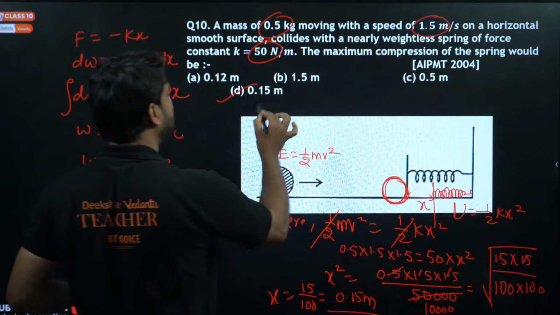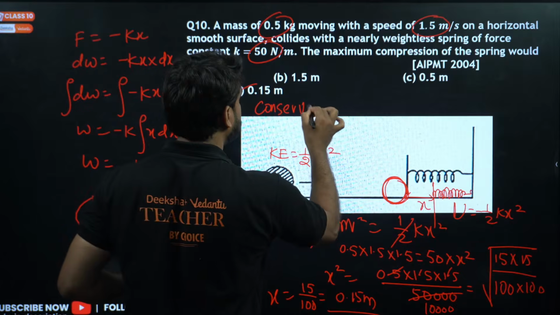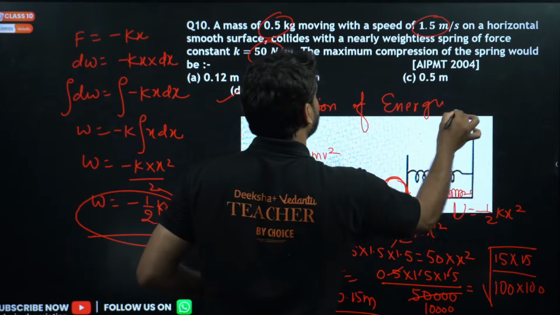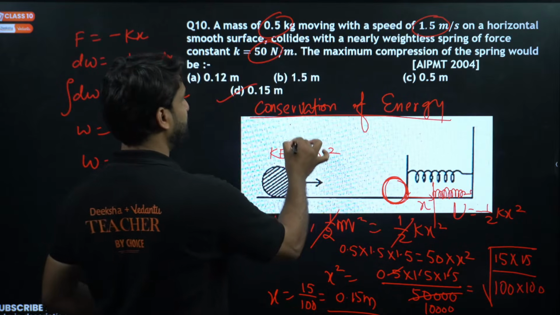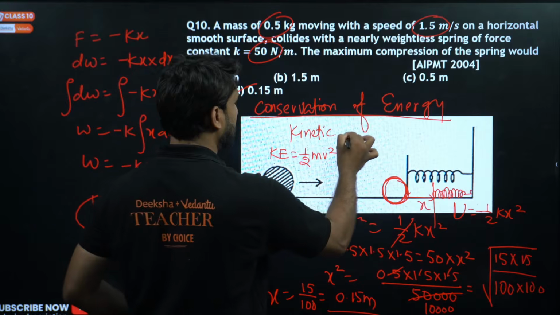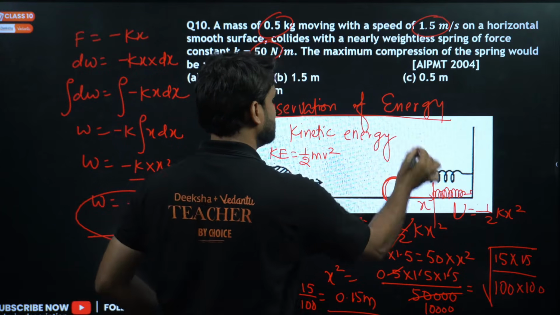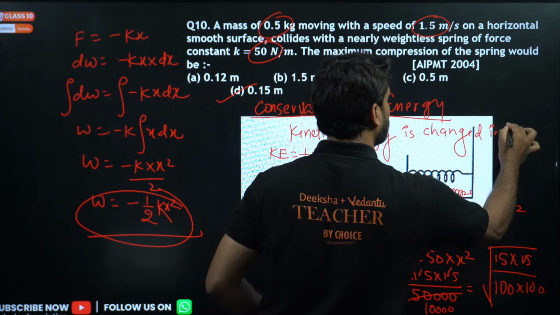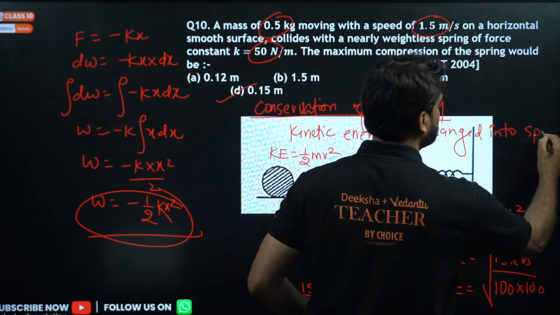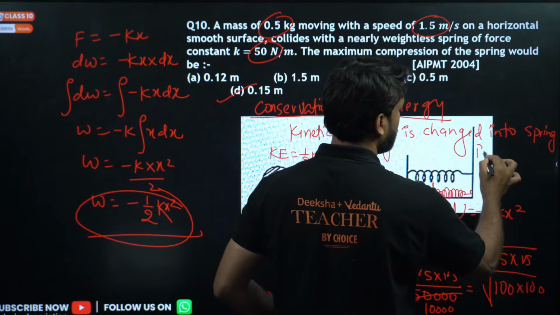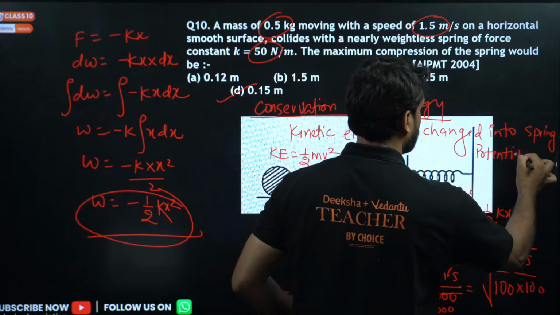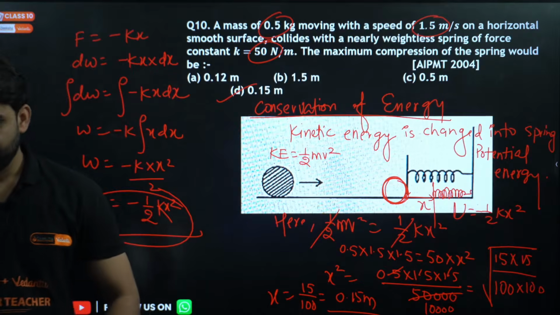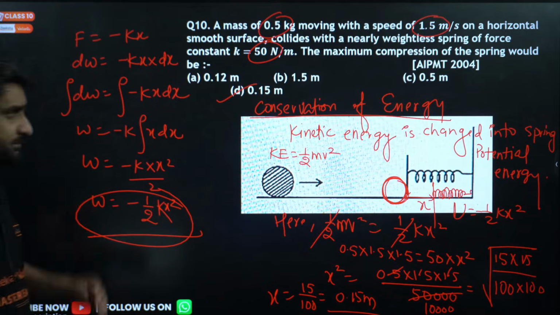So we have solved this question based on which theory? Conservation of energy again. So the kinetic energy is changed into what, my dear? Spring potential energy. Is it clear to all?